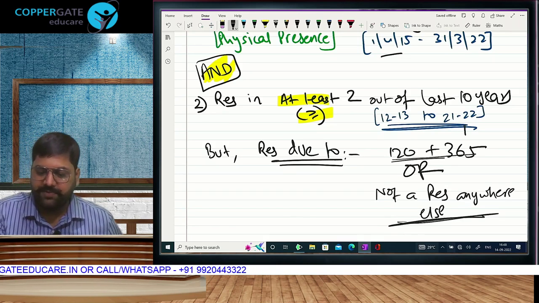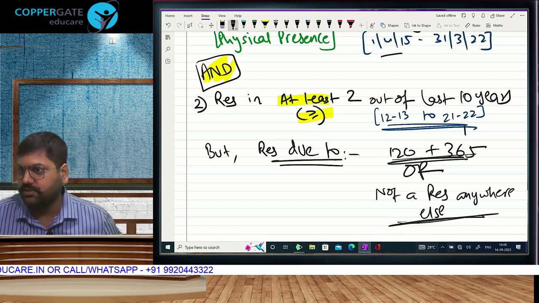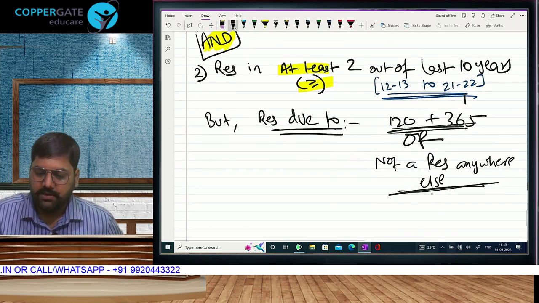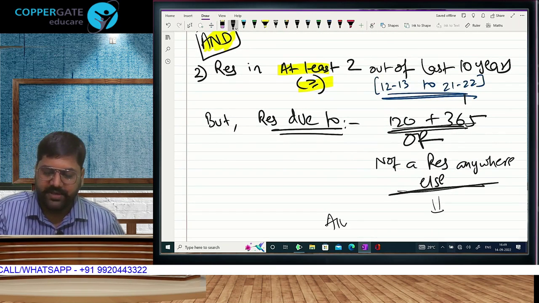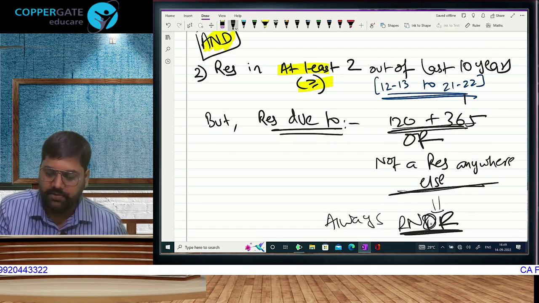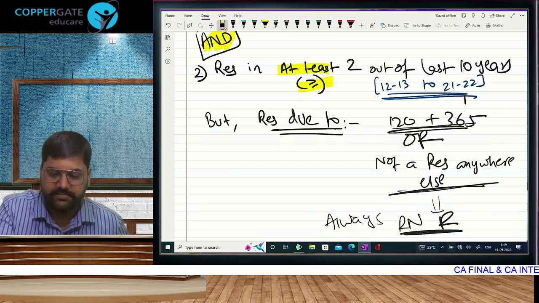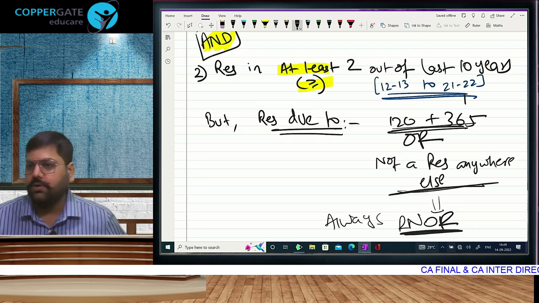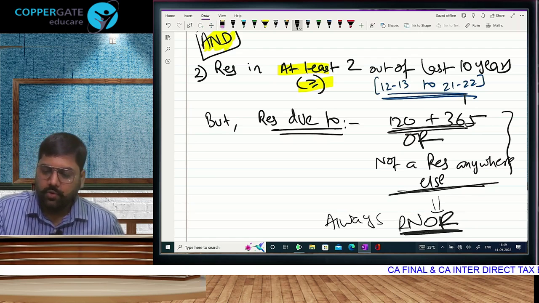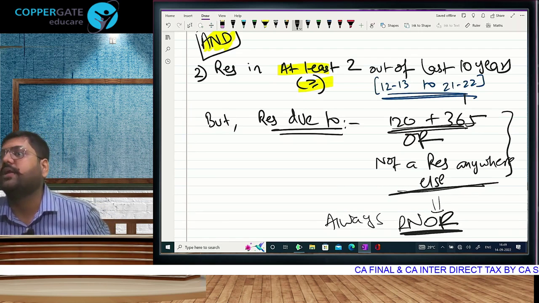But were there people who were becoming resident due to this or this? These people, both of them, will always mandatorily be treated as RNOR. They will not be treated as ROR. These two who are becoming resident because of 15 lakhs.